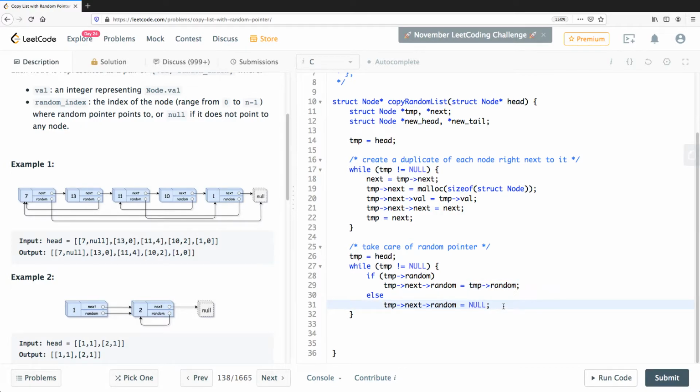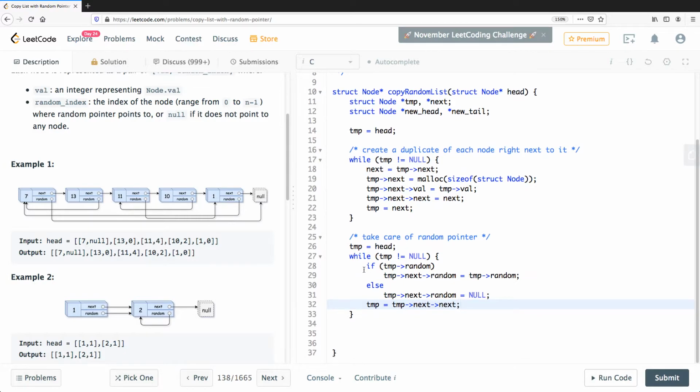Now, we can simply say temp equal to temp next next. Why next next? Why not next? Because remember, every node after the current node is a duplicate of the previous node. So you really have to go two nodes, right? So these two things are done.